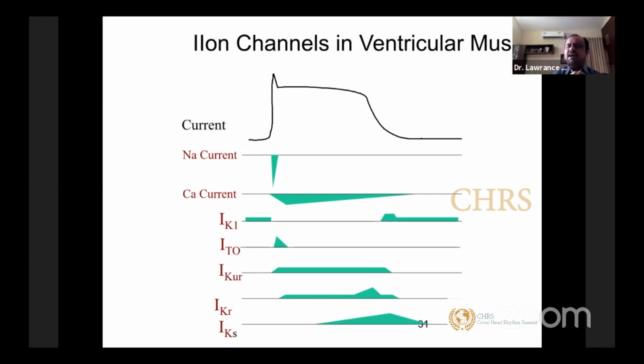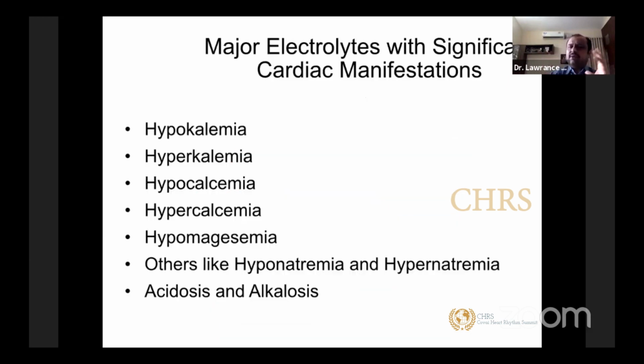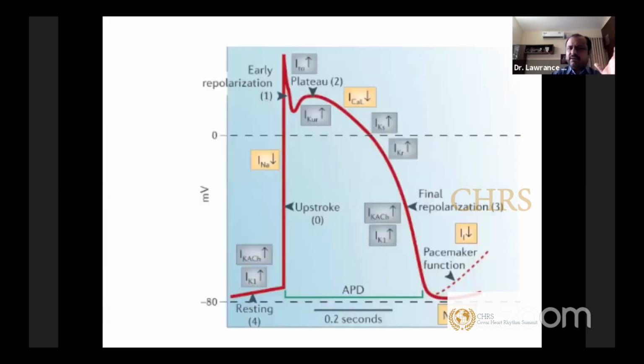When you have hypo or hyperkalemia, your action potential is dramatically affected. And you know very well that the most important place where most of the arrhythmias happen is the refractory or repolarization period of your action potential. When your action potential starts recovering from positive to negative, from the middle of this phase to complete repolarization, this is the phase where your heart is very susceptible to arrhythmias. And this phase is completely controlled by your potassium. So that's the reason your potassium levels are very important to look at.